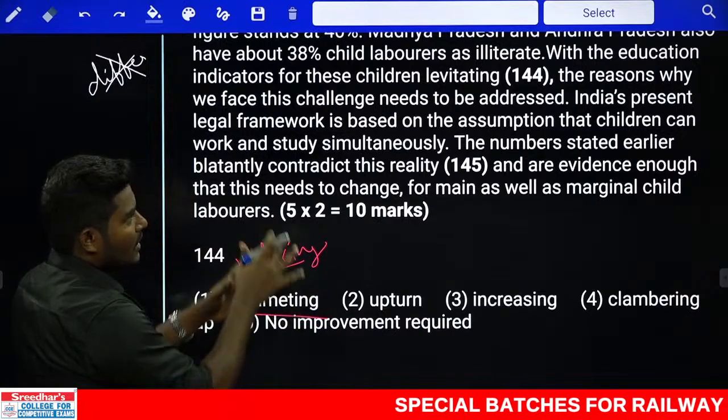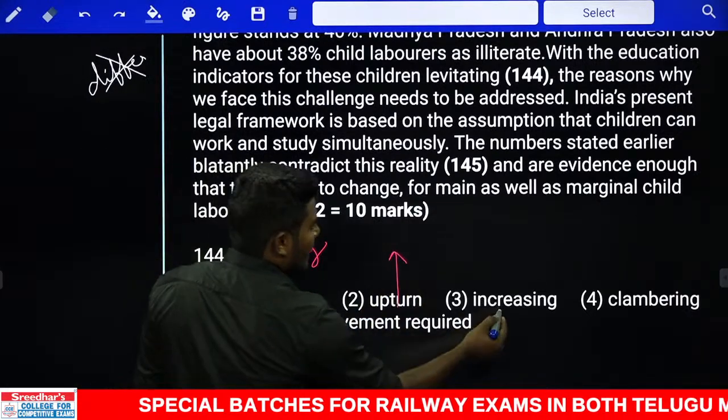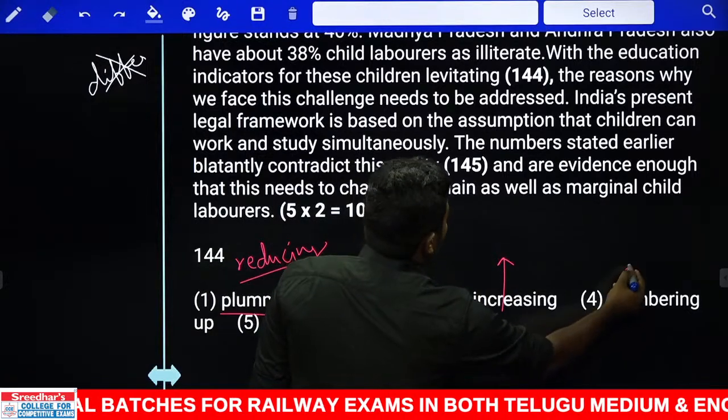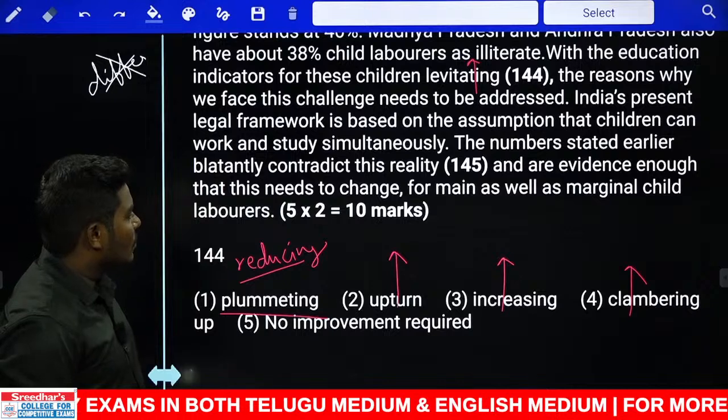Everybody should focus on reducing this issue. Possible. Upturn is to increase. Increase is already the same. Clambering is also increase. Alleviating is also increasing. Now what is the word that we need here?